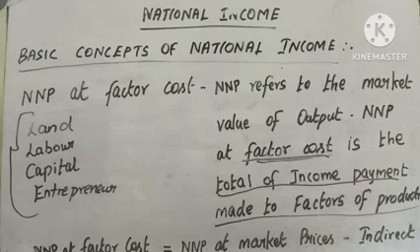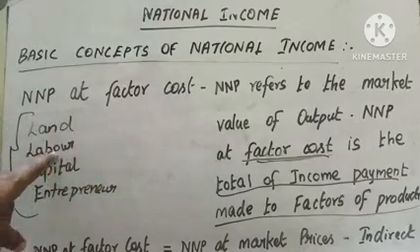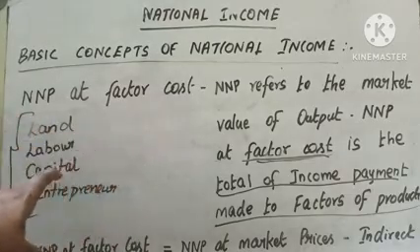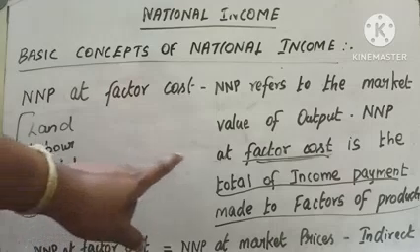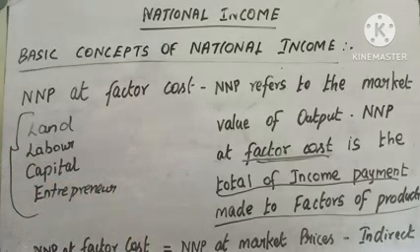Listen carefully. Land has to be given rent, labor has to be given wages, capital needs to be paid interest, and entrepreneur is provided with profit, isn't it?